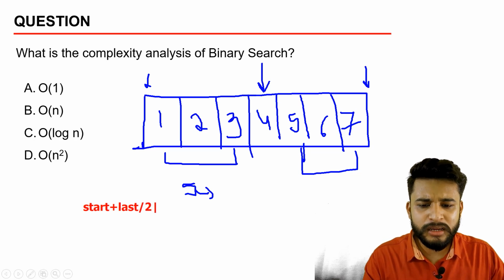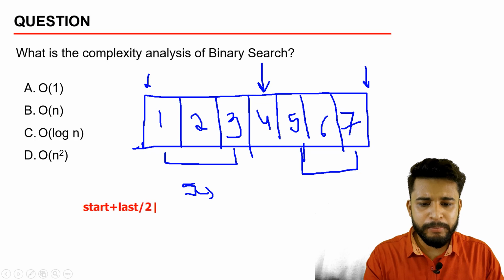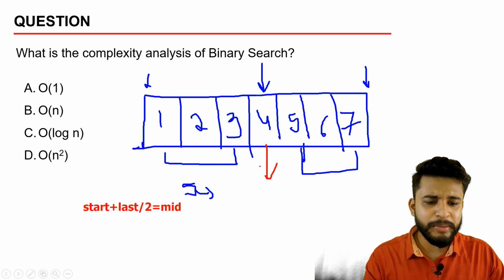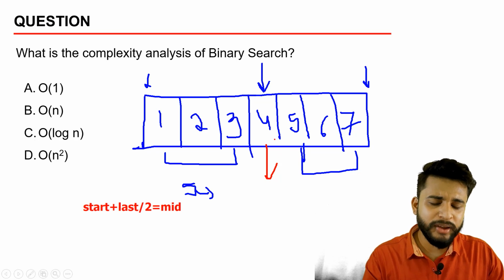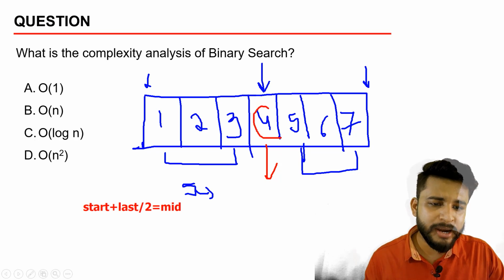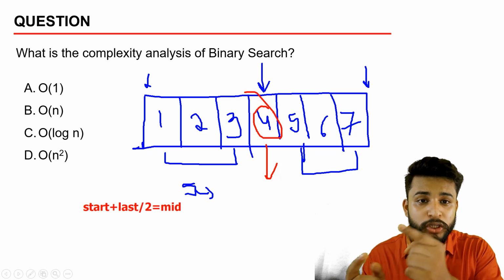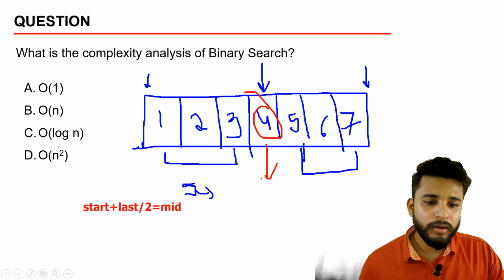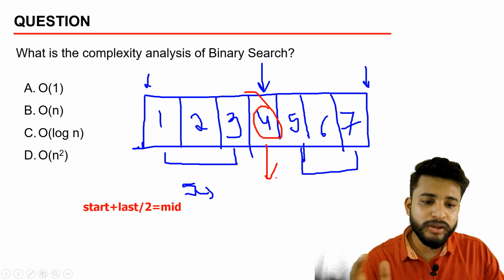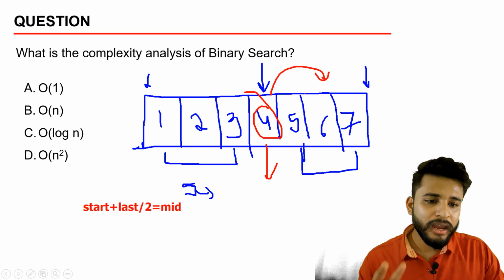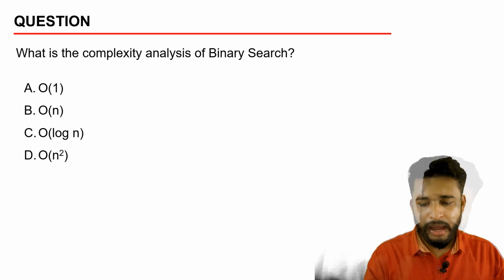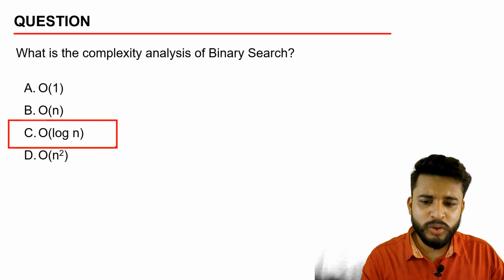Okay, so this is the major basic formula if you want to calculate mid. Mid is nothing but the element in the middle, at n by 2. If we get the mid, then since this array is sorted from smaller to bigger, when the mid element is smaller than the target, we will go this side. If it was greater, then we will go this side. This is the major logic of this, and you might know the answer: O(log n).